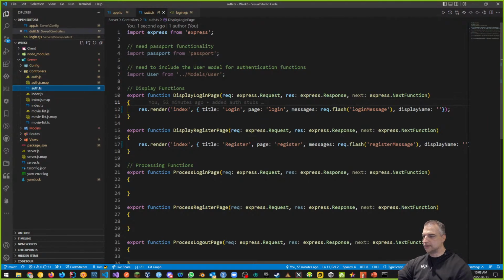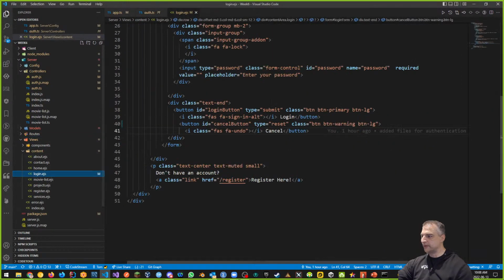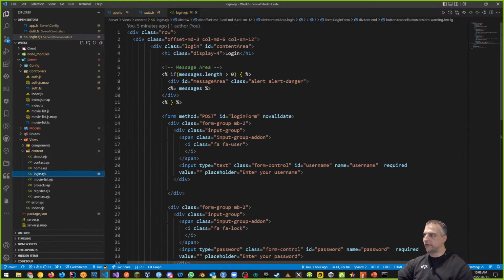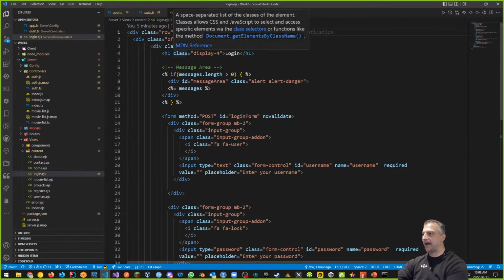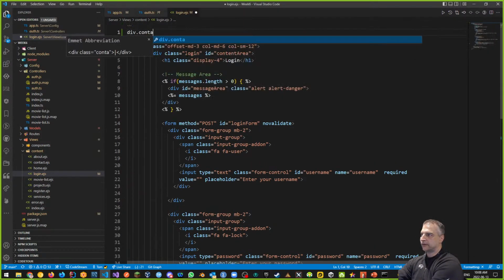So messages is the flash message that we're going to send in there right now. The only difference between our views, if I go back to our views, is that I've given you a stub. This is kind of our starter for our login. We want to add something to the starter, where I want to have a div with a class of container.